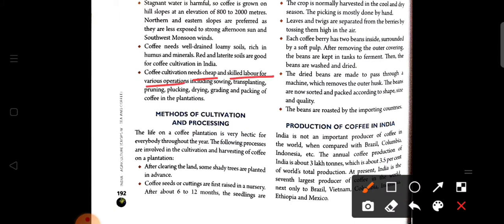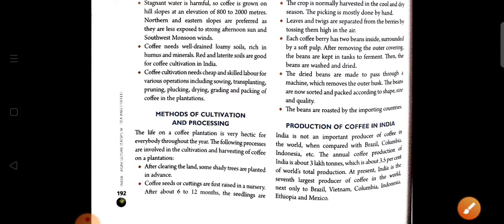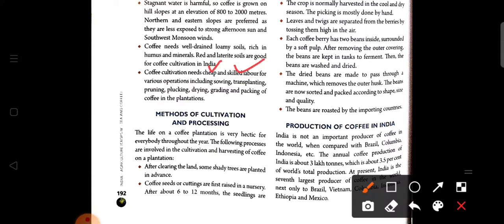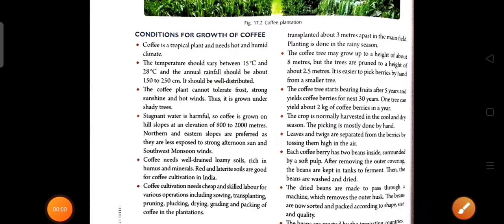After this, coffee cultivation needs cheap and skilled labor for the various operations. Coffee cultivation is done manually, so it needs cheap and skilled labor for various purposes like sowing, transplanting, pruning, plucking, drying, grading, and packing of the coffee. These are the steps followed to grow coffee, and all these processes are done manually. For that reason cheap and skilled labor is needed.